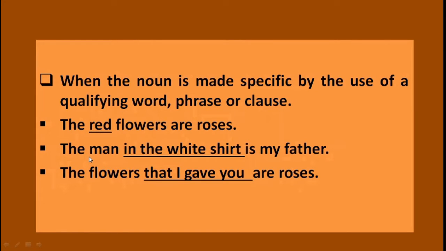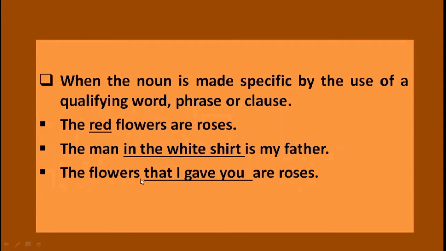Let's see the second example. The man in the white shirt is my father. Now the underlined words are called a phrase. In the white shirt, it is called an adjectival phrase. So if such kinds of phrases are in the sentence, use the before the noun.